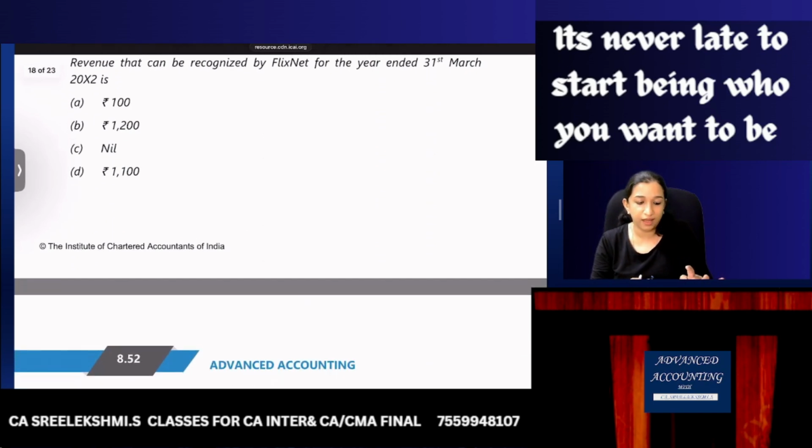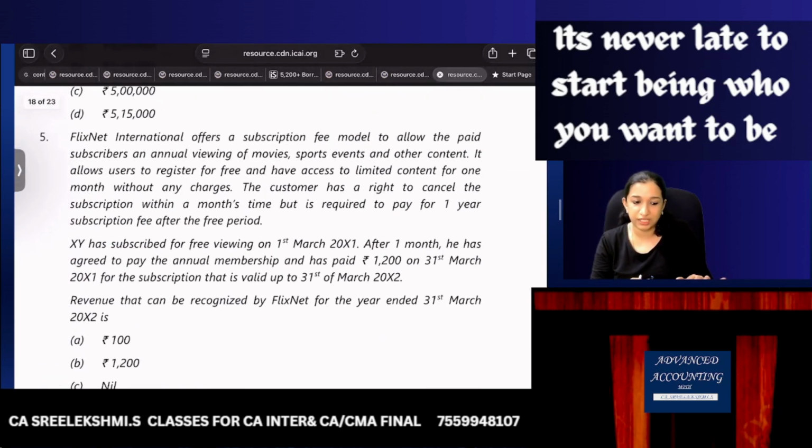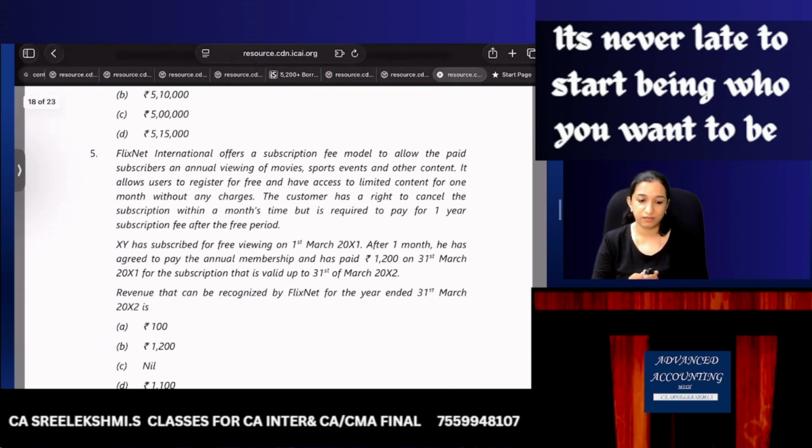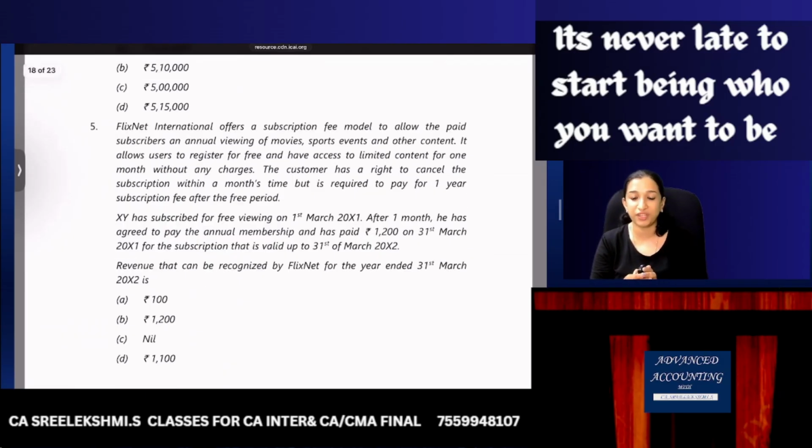Now, I think the last MCQ. FlixNet International, like Netflix, offers a subscription fee model to allow paid subscribers an annual viewing of movies, sports events and other content. It allows users to register for free and have access to limited content for 1 month without any charges.